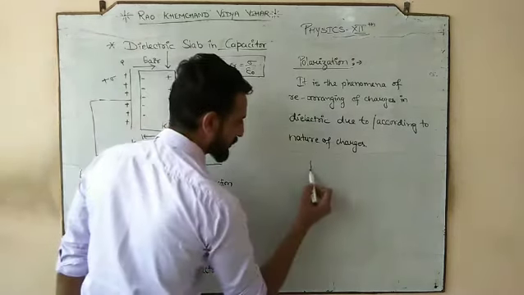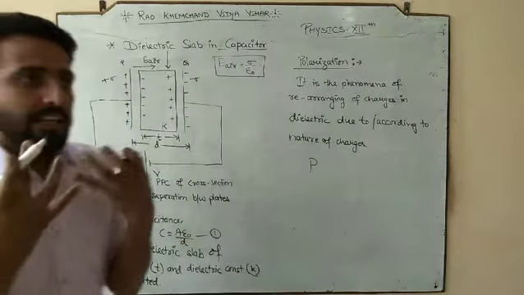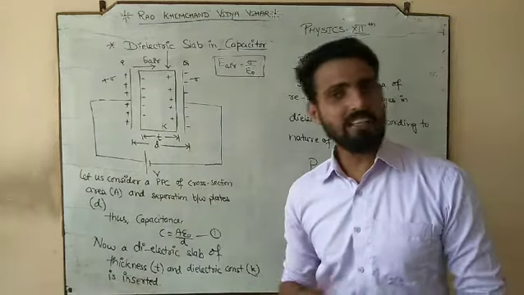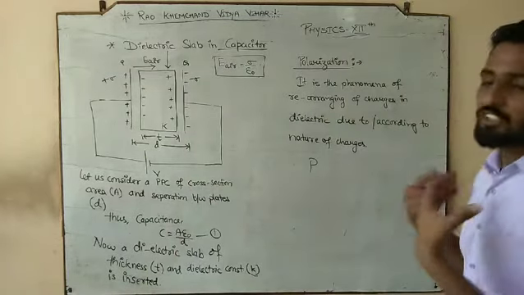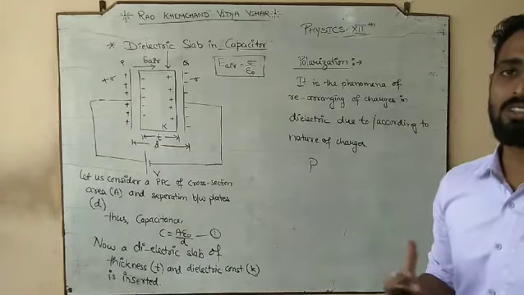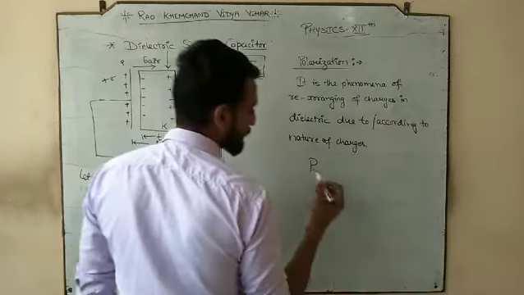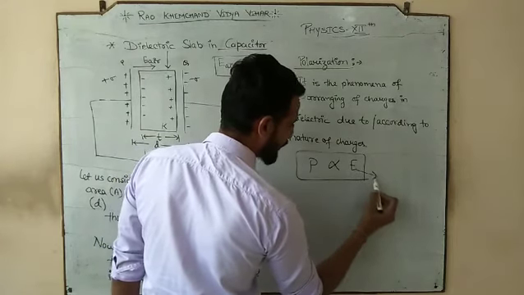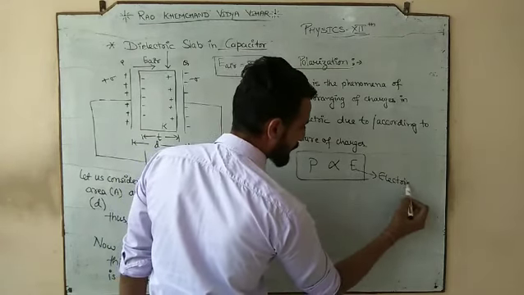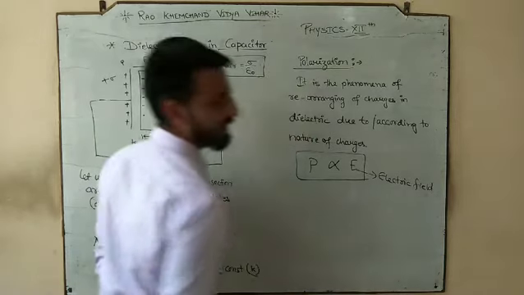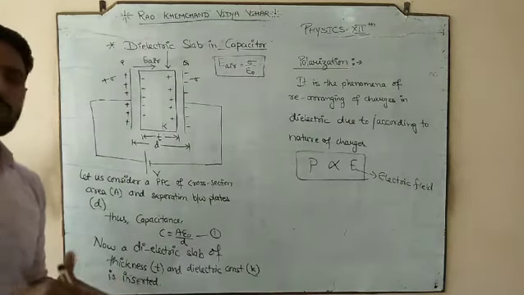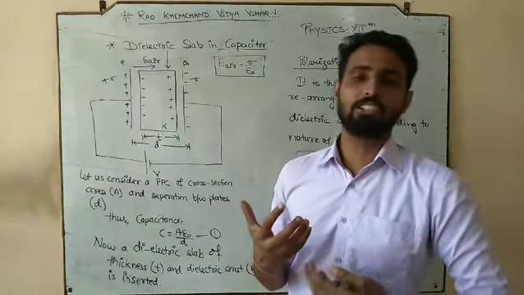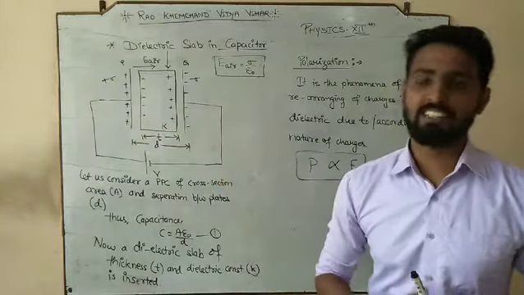And polarization means how much, or in what amount, the charges are going to arrange. The arrangement of charges is polarization. So how many charges will arrange, with what strength the charges are going to arrange, that polarization is directly proportional to the electric field. It is directly proportional to what? Electric field. So the stronger the external electric field, obviously, the greater the polarization. And what causes the electric field? The electric field is because of the external charges.